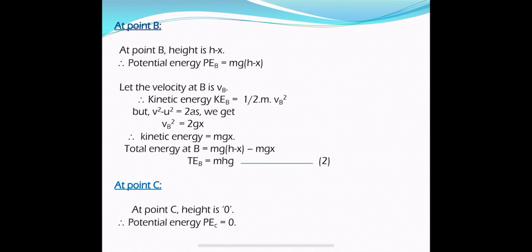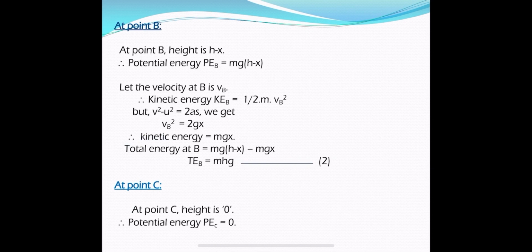Now let us find it at point B. At point B, the height from the surface of the earth is h minus x, because after traveling a distance x from point A, the object reached point B. So the distance between point A and B is x. Hence the height from the surface of the earth is h minus x. So therefore potential energy at point B is mg into h minus x.